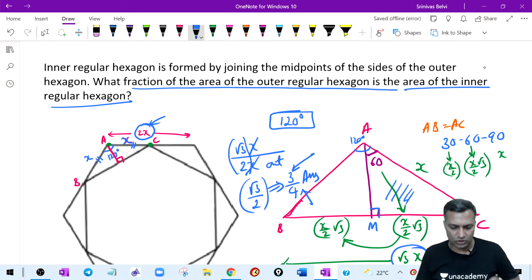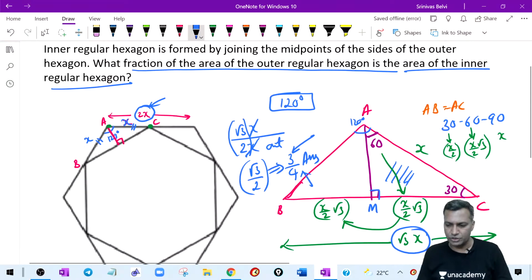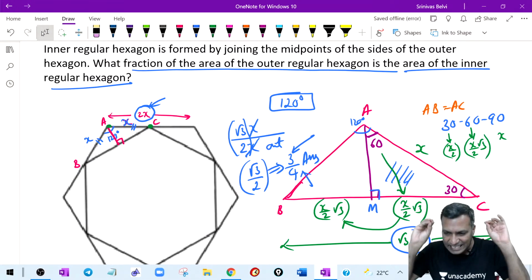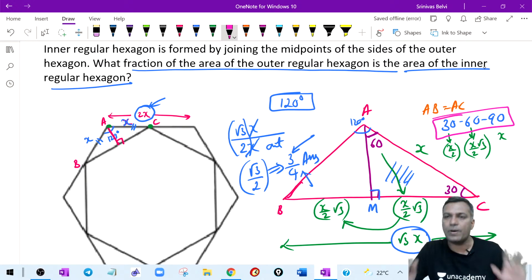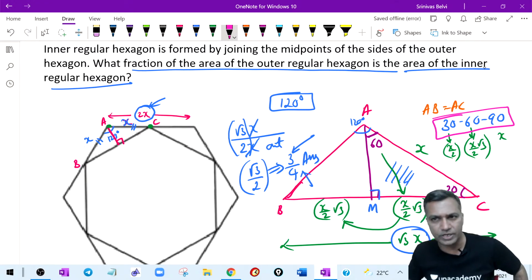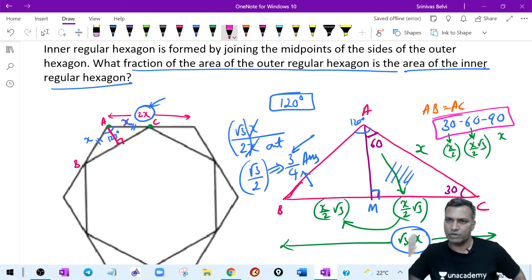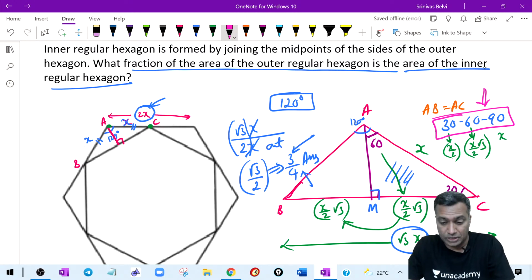Comfortable? Everybody comfortable with this thought? Give a quick confirmation. I went roundabout, but I explained that even if I knew 30, 60, 90, I would have passed on this particular question. It might have taken 2 minutes, but we could have done this. Clear? Everybody clear? The beauty of 30, 60, 90 triangles: it appears like a hexagon question in CAT, but ultimately it boils down to a 30, 60, 90 triangle.